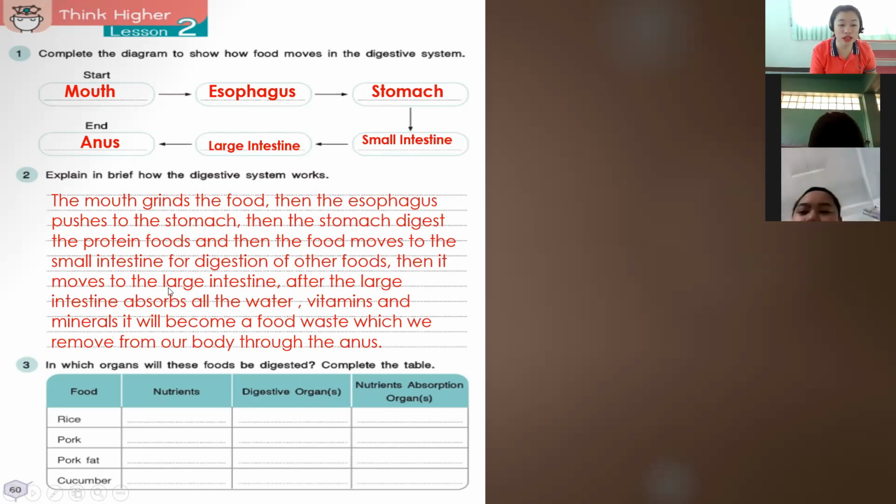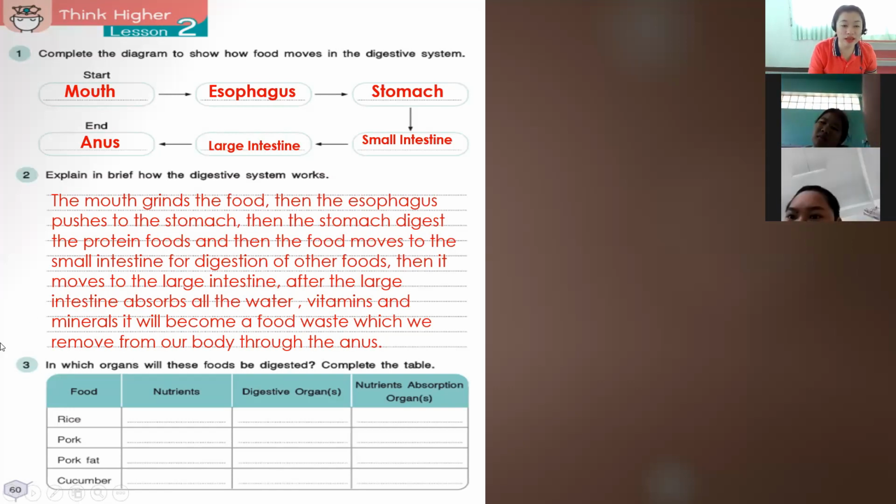Then it moves to the large intestine. After the large intestine absorbs all the water, vitamins, and minerals, it will become a food waste, which we remove from our body through the anus. Okay, so that's how our digestive system works.